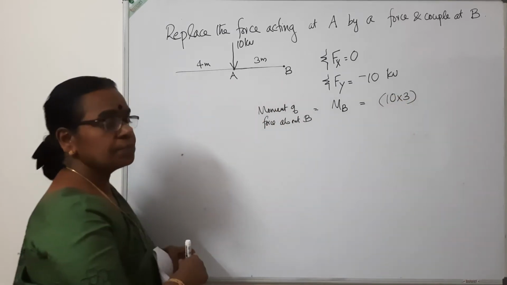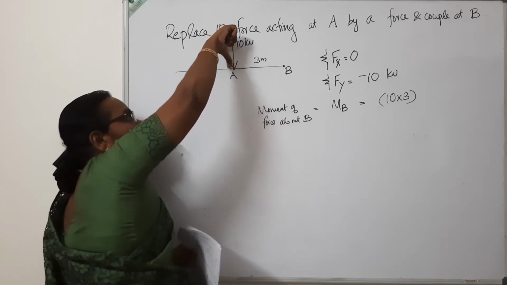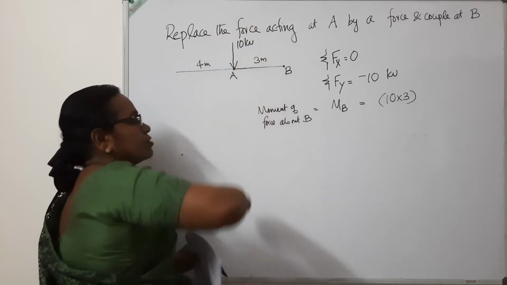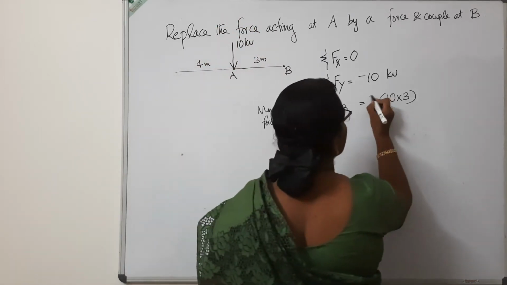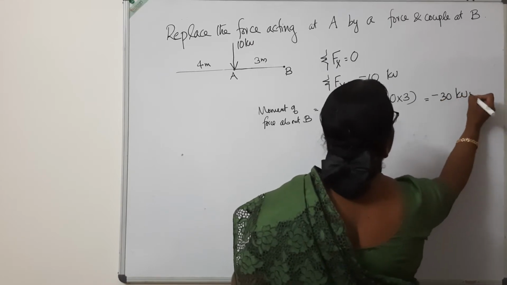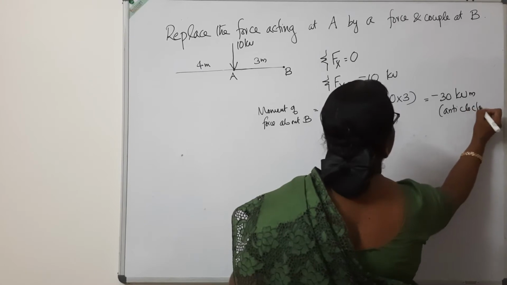What about the sign? This 10 kilonewton is acting downwards. Rotate your finger with respect to B. So the finger goes in an anti-clockwise direction. So it is minus 10 into 3 or minus 30 kilonewton meter, or you can write it as anti-clockwise.